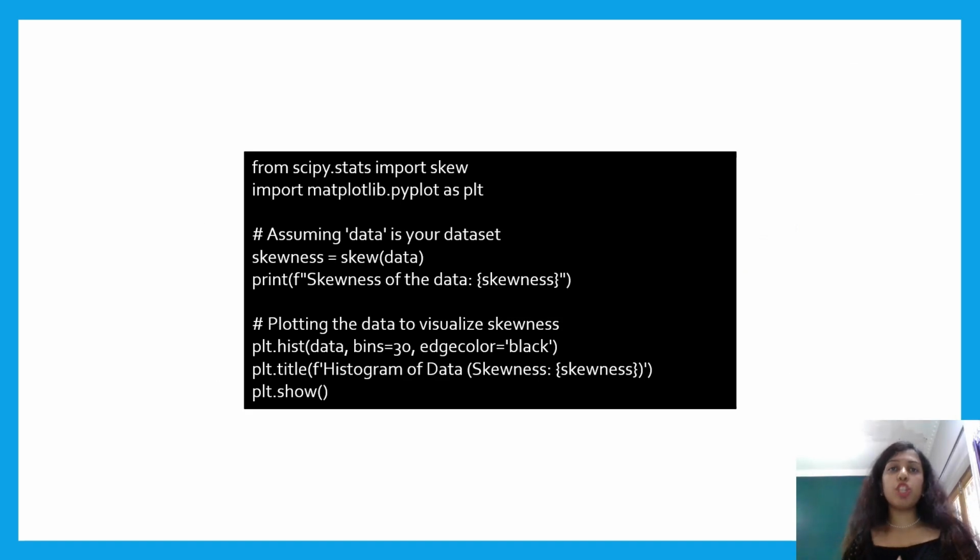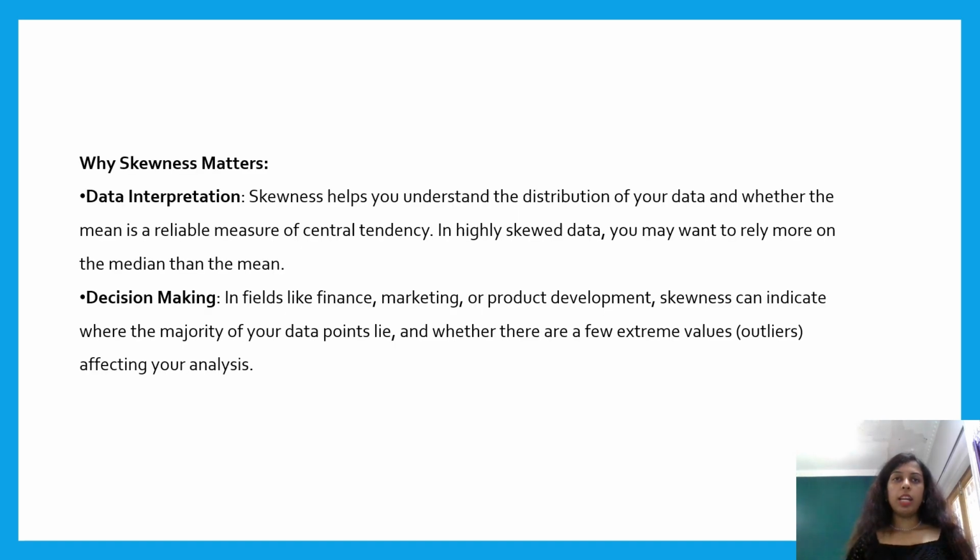You can calculate and visualize skewness in Python using libraries like SciPy and Matplotlib. Here's a simple example. Let us see why skewness matters. Skewness helps you understand the distribution of your data and whether the mean is a reliable measure of central tendency. In highly skewed data, you may want to rely more on the median than the mean. In fields like finance, marketing, or product development, skewness can indicate where the majority of your data points lie and whether there are a few extreme values affecting your analysis.